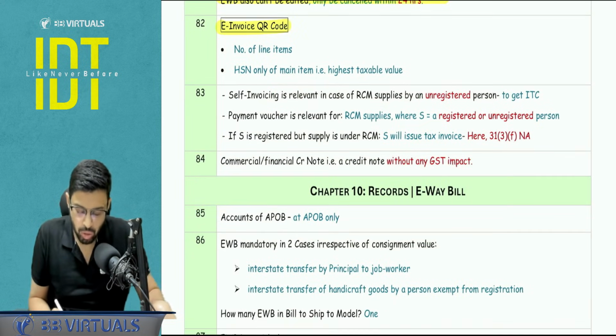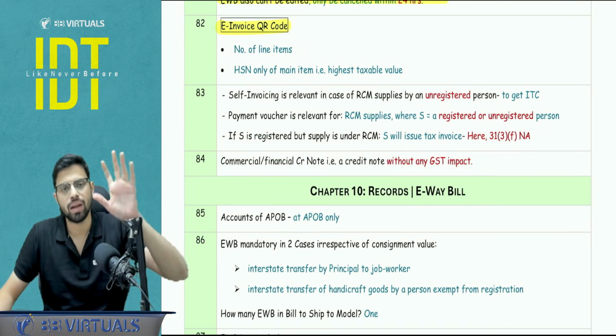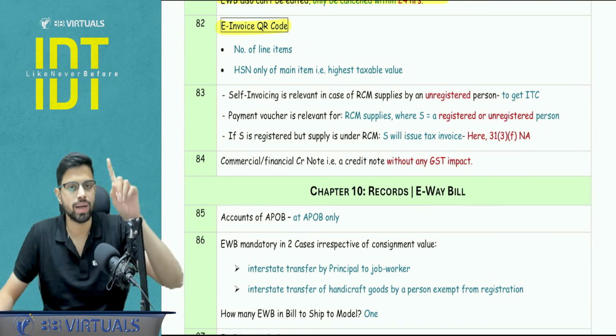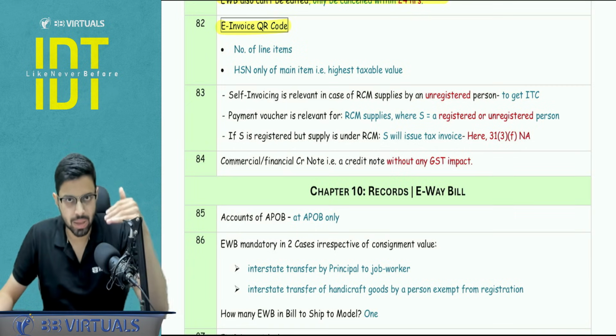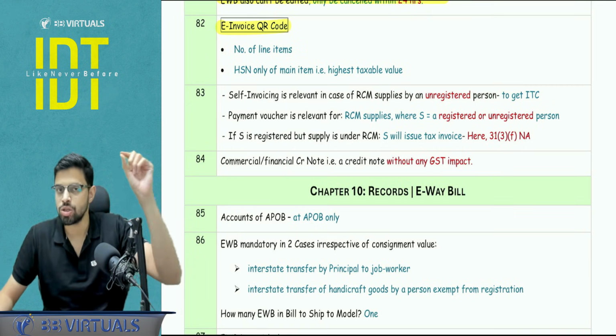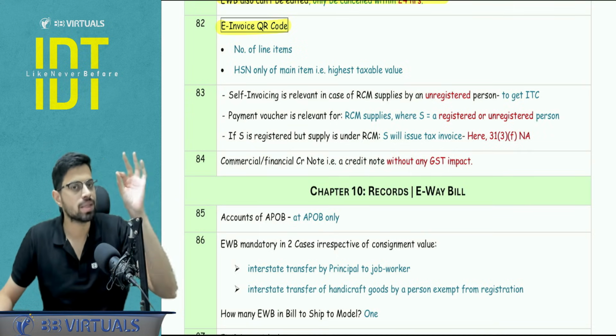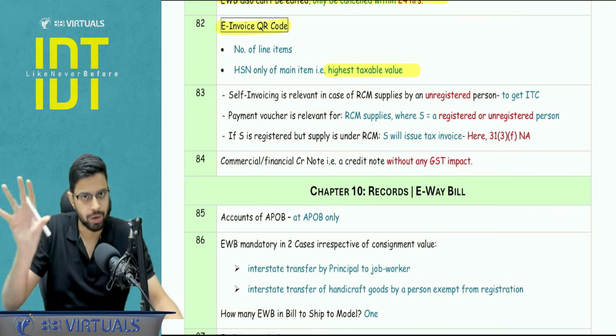E-invoicing related QR code, when you scan the QR code, you get a lot of things. Amongst that, I want to stress upon 2 points. One, you do not get to see all the items. You only get to know the number of line items, and the HSN also is not available for all the items. It is available only for the main item. Main item is the highest taxable value which is involved in that particular invoice.